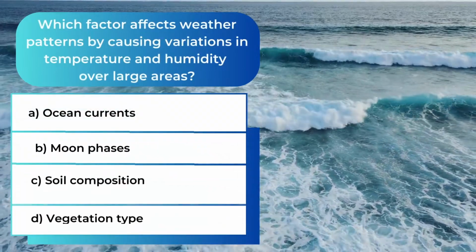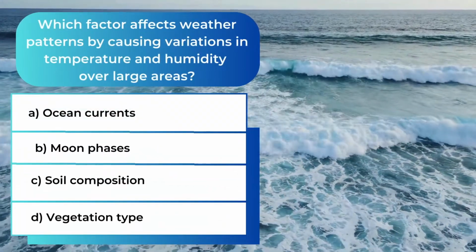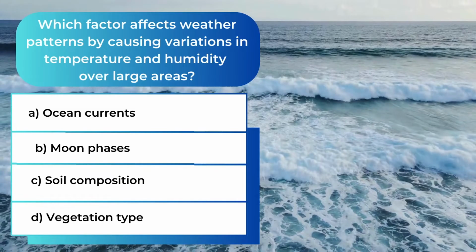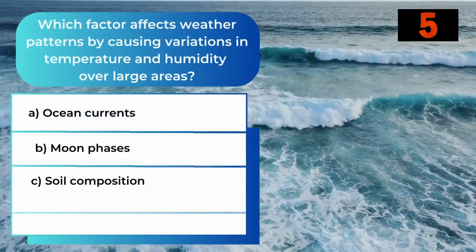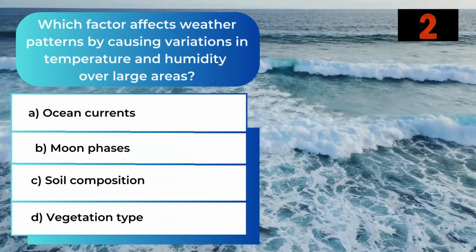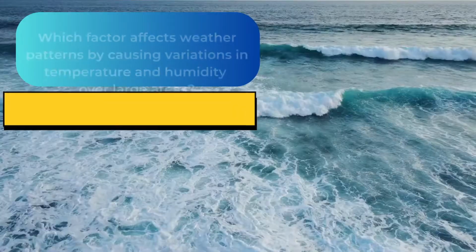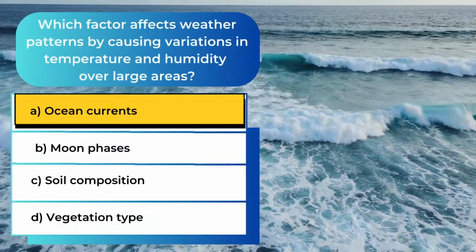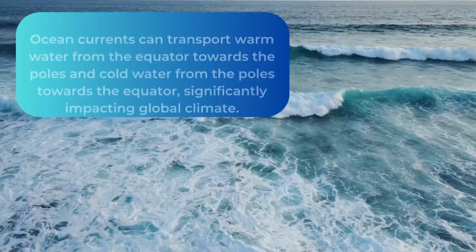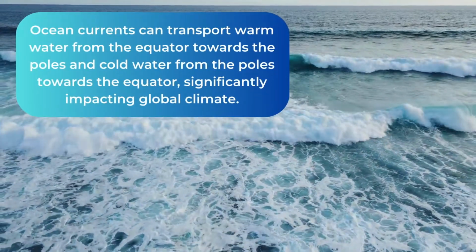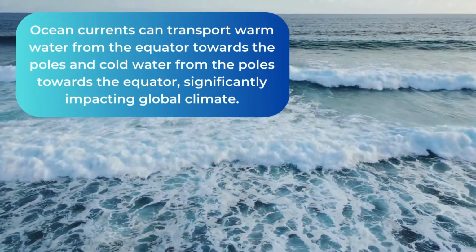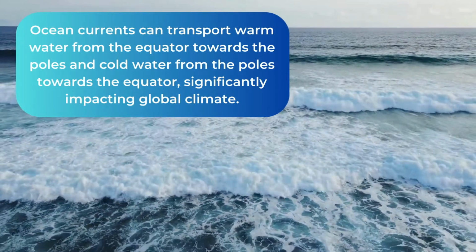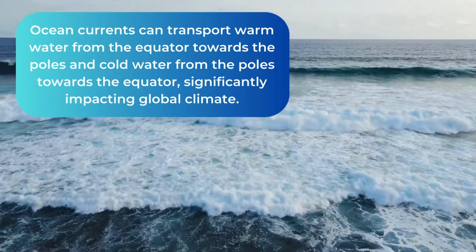Which factor affects weather patterns by causing variations in temperature and humidity over large areas? The answer is A. Ocean currents. Ocean currents can transport warm water from the equator towards the poles and cold water from the poles towards the equator, significantly impacting global climate.